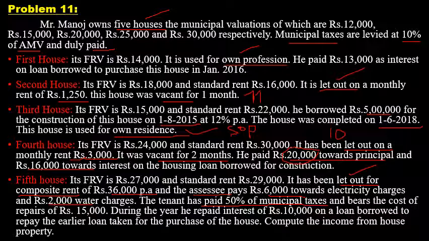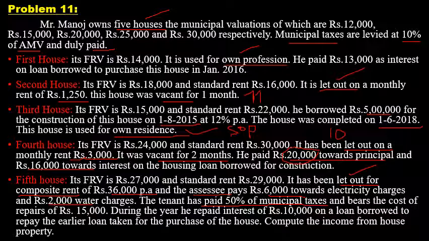We have to consider only the municipal tax paid by the owner, not by the tenant. So for us, the expenses or the income of the tenant is not required, because we are calculating the income under the head house property in the hands of the owner, not the tenant. Tenant's details are not required. Only the expenses or income related to the owner are to be considered.